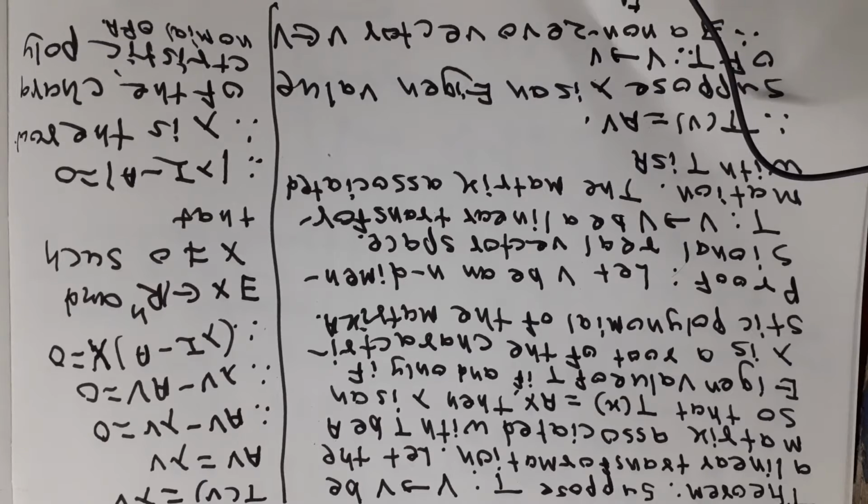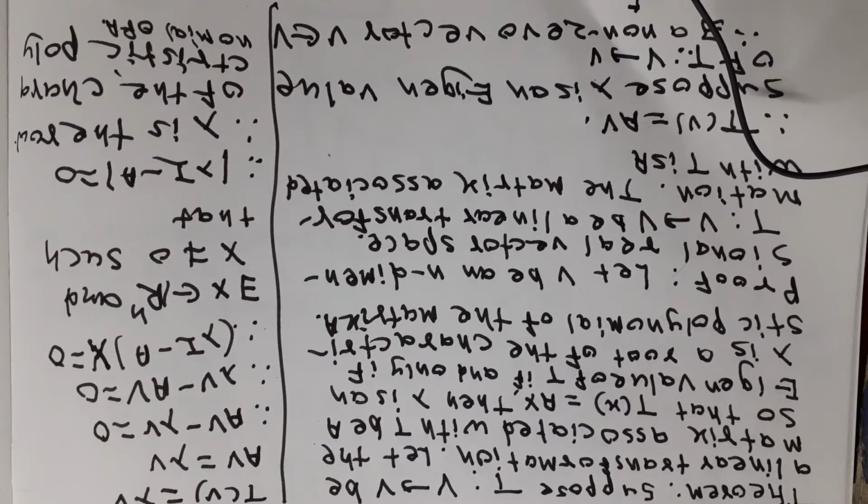since lambda is an eigenvalue of T, there exists a non-zero vector v belonging to V, so that T of v is equal to lambda v. But T of v is equal to A of v is equal to lambda v. Therefore A of v minus lambda v is equal to 0. Therefore lambda v minus Av is equal to 0.